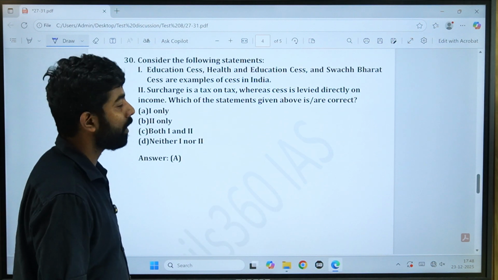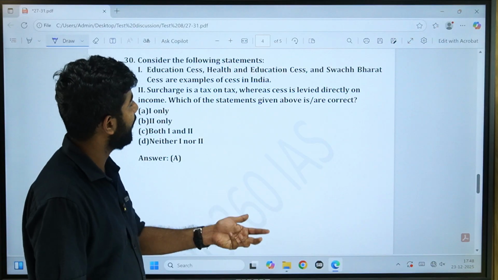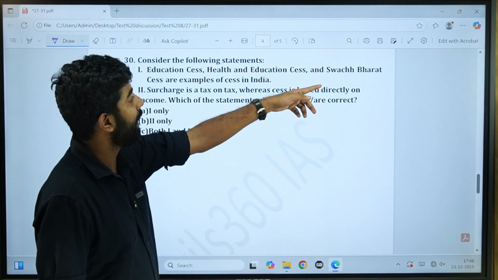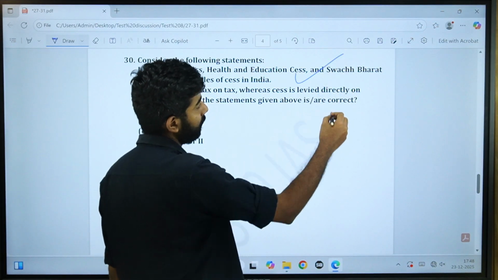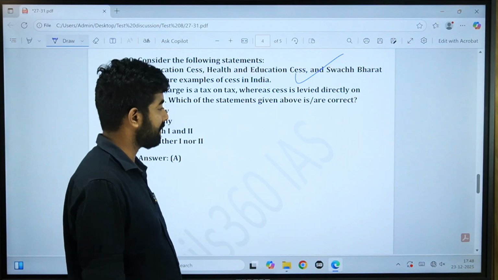Okay, consider the following statements. Education Cess, Health Cess and Swachh Bharat Cess are examples of cess in India. This is actually correct. Okay, so how are cess and surcharge calculated?